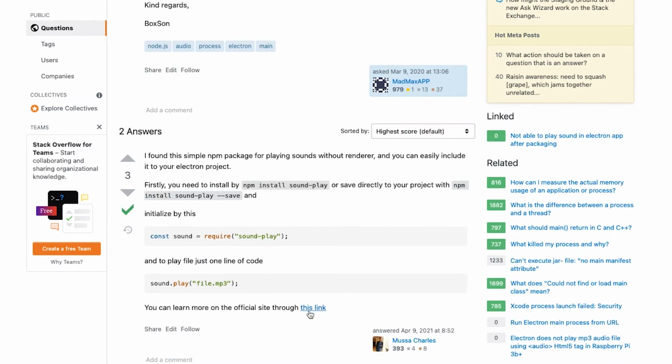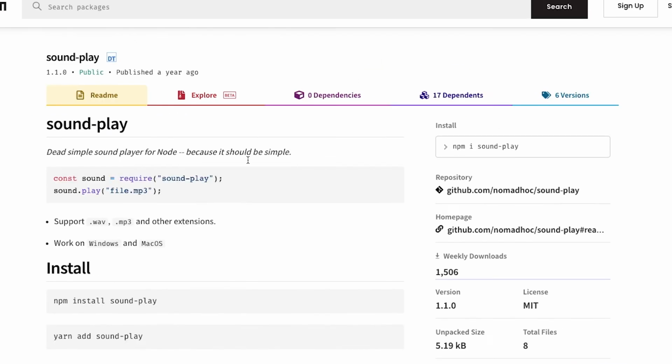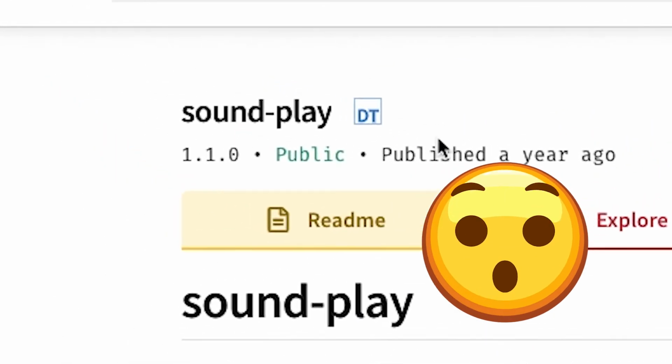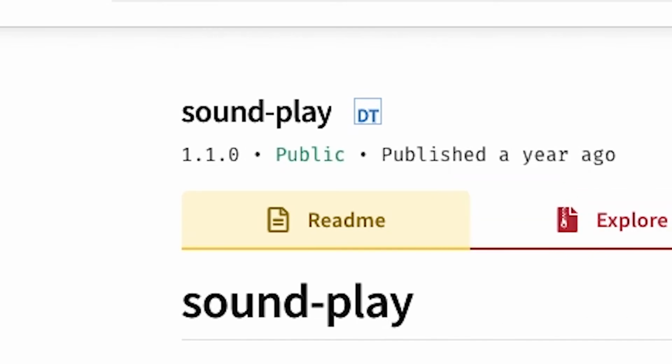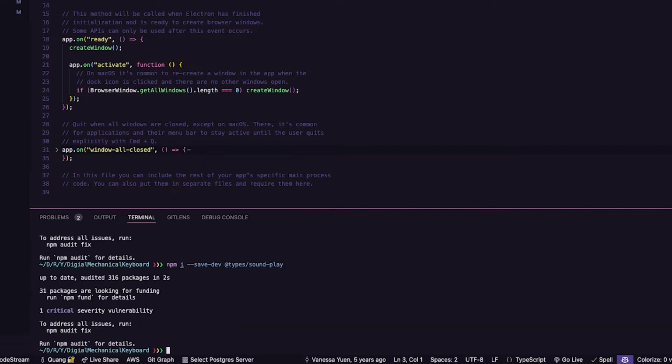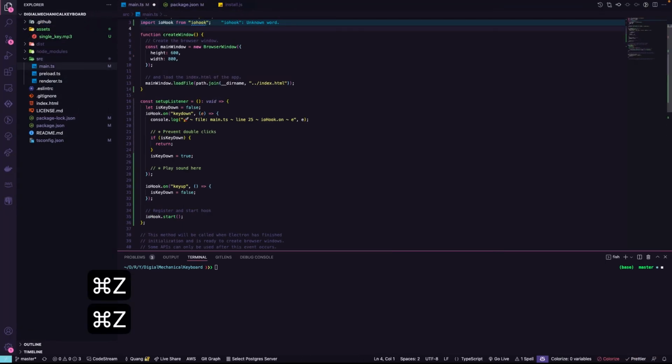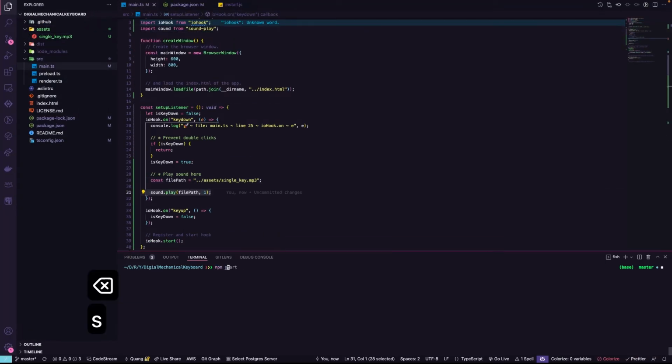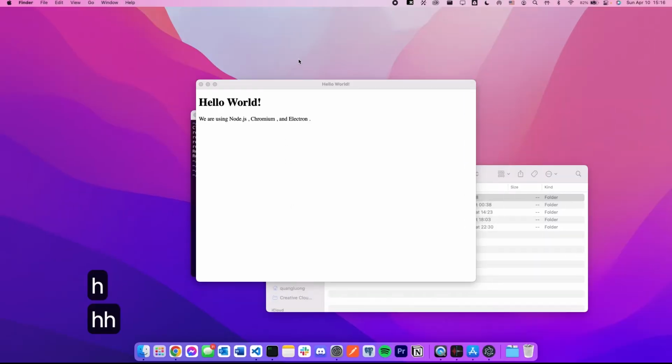To find out how to play an MP3 file on an Electron project, we obviously come back to Google, and thanks to Mr. Charles, we again find a library that does the job. Oh my god, what is this? This library provides typing? This is the greatest thing that can happen to a TypeScript developer. I quickly installed the package, grabbed a random audio file, and put the sample code in and tried it out. Case closed. And that's it. Now you have a free mechanical keyboard.